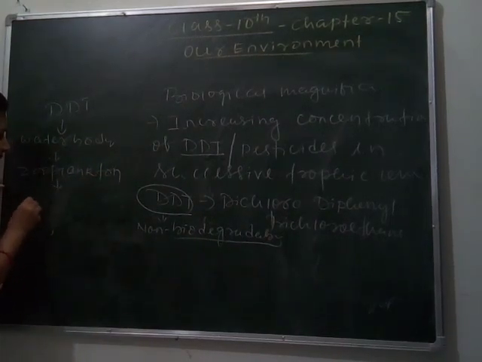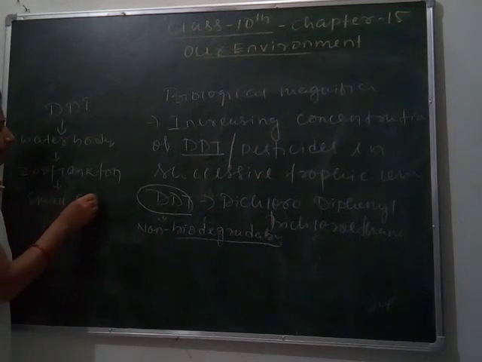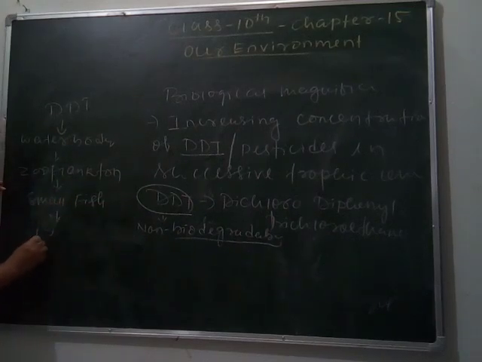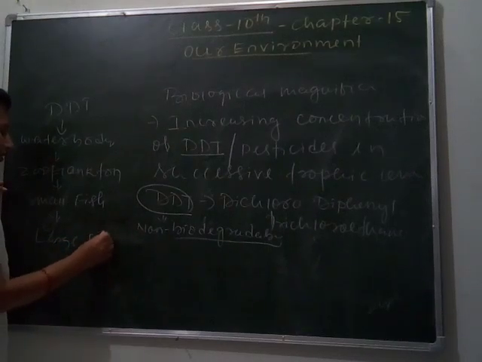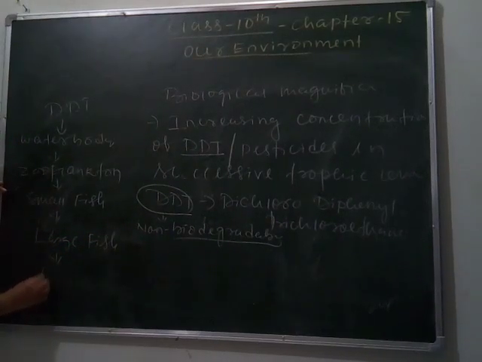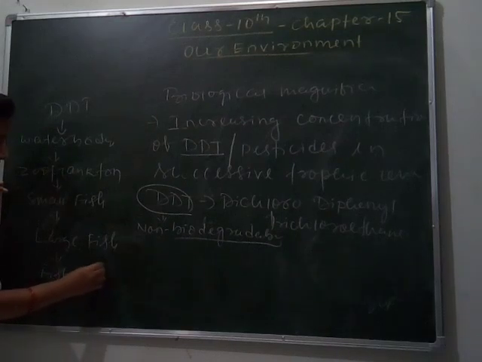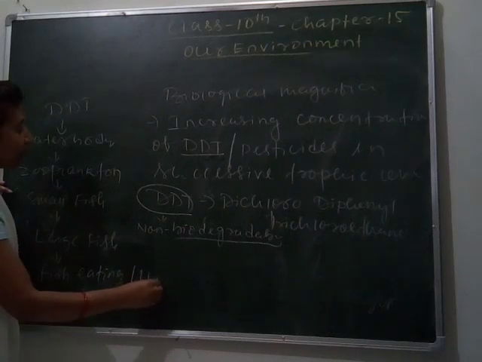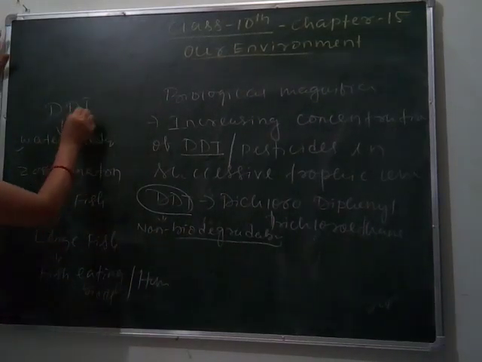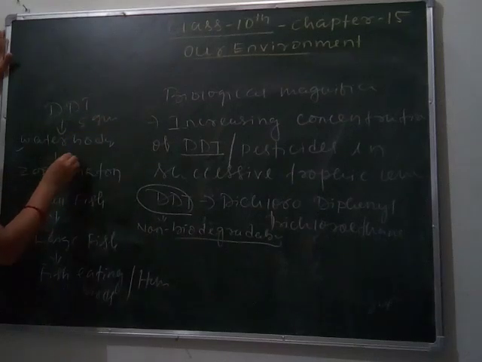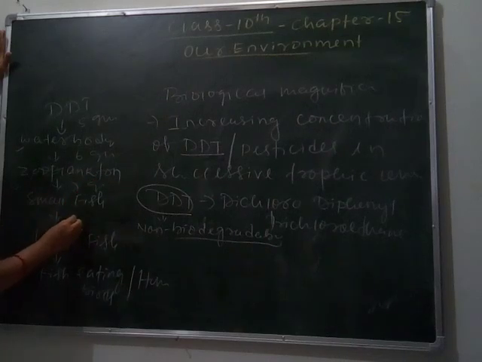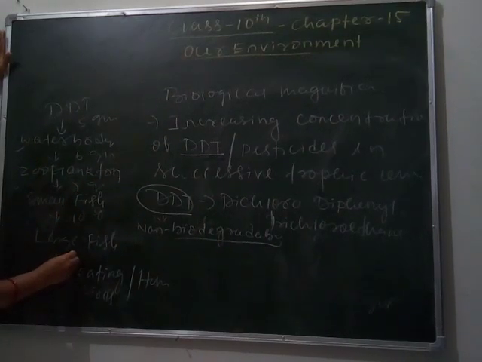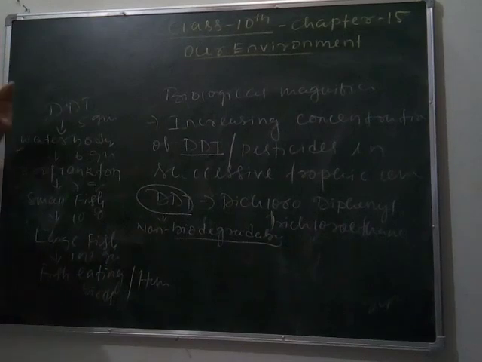Then zooplanktons are taken by small fish, small fish are taken by large fish, and large fish are taken by fish eating birds or humans. If we add 5 gram of DDT, it increases: here it will change to 6 gram, here 7 gram, here 10 gram, and here 100 gram. So you can see in how much ratio it increased.